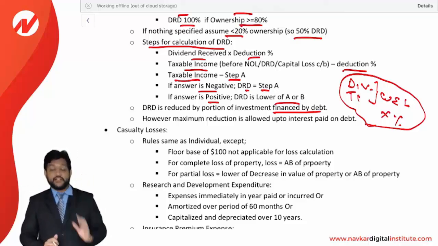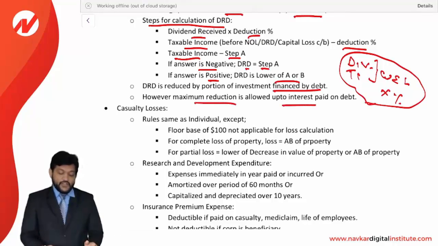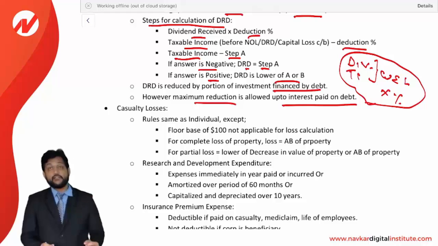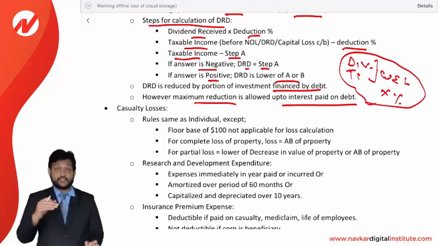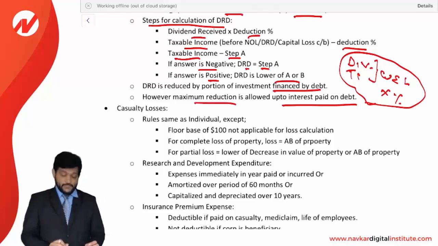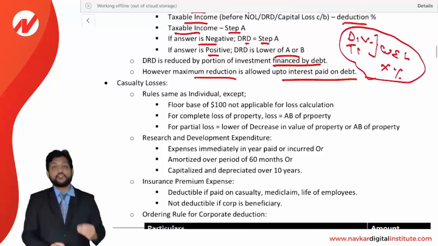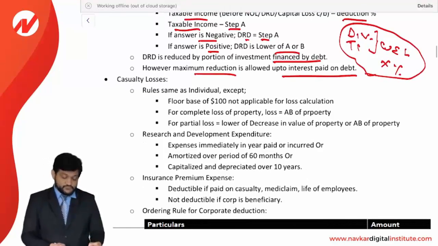The 40% will be your DRD. However, maximum reduction is allowed up to interest paid on debt. That is a limit given, that you are reducing the DRD percentage, but it will be maximum up to interest paid, not more than that. So friends, you need to consider the dividend received deduction for this calculation in this way.